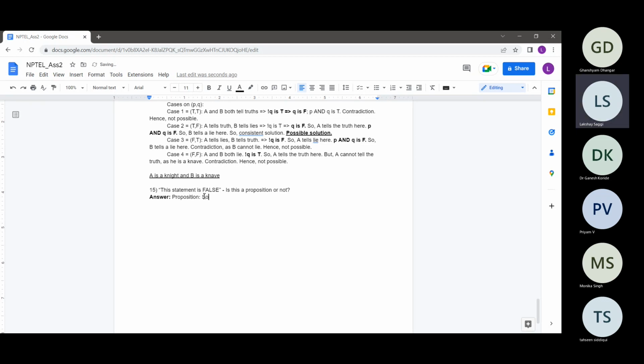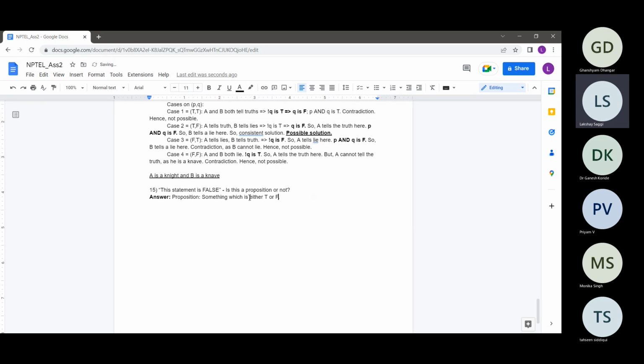A proposition is something which has a truth value, either true or false. Basically, a proposition is something which is either true or false.